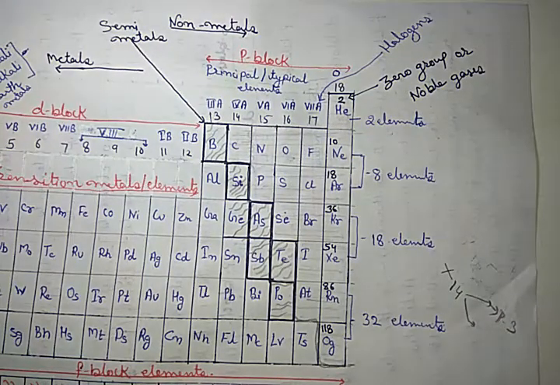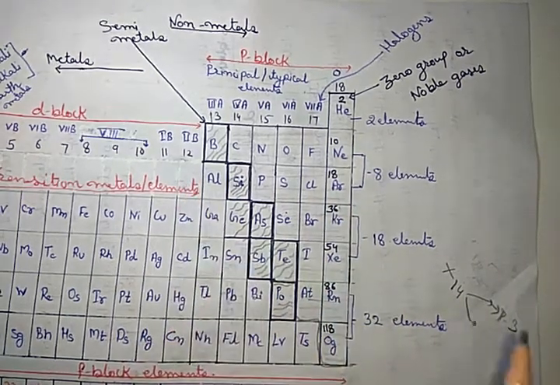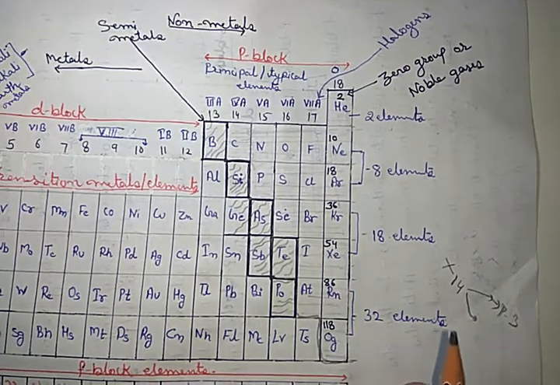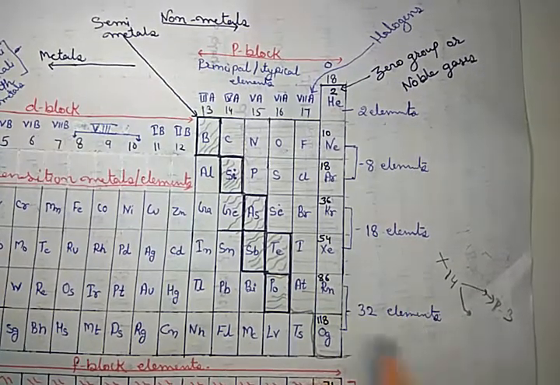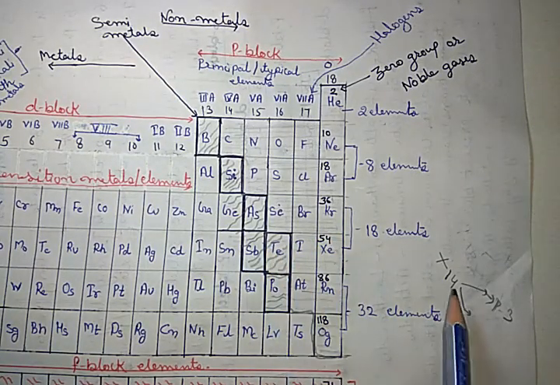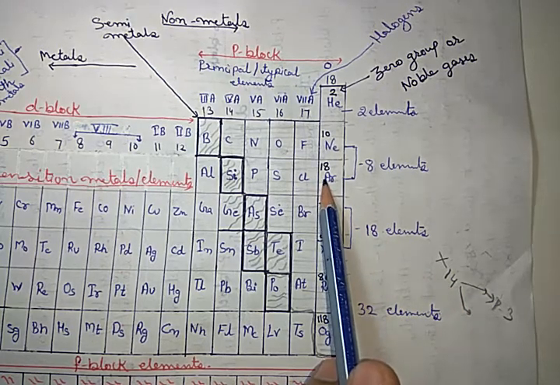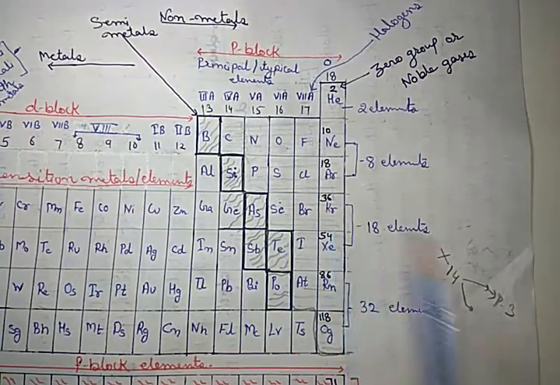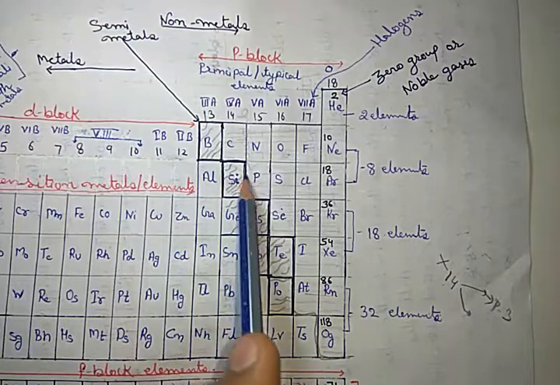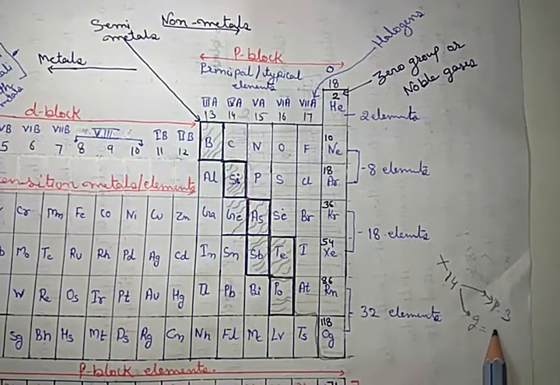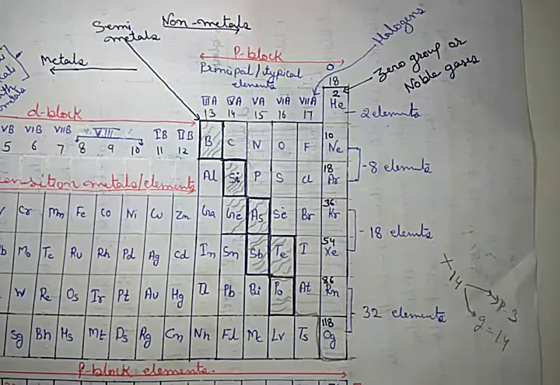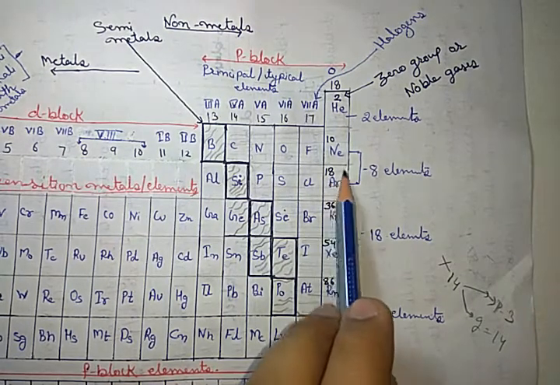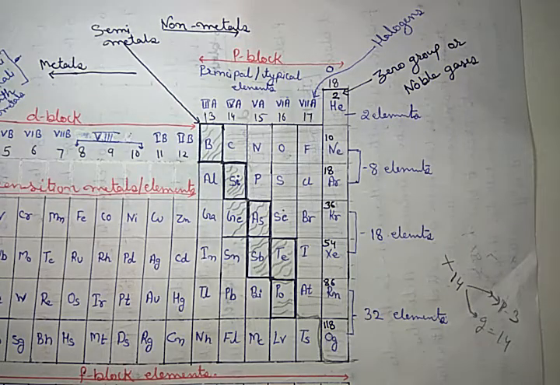Now we have to find the group number. If it is less than 18, it may be possible that there is a problem for you, so we consider the simple concept. 18 is placed in the 18, 17 in 17, so 14 is in 14, this one. Got it? So the group number becomes 14. Clear? By memorizing these values, you can do different kinds of questions also.